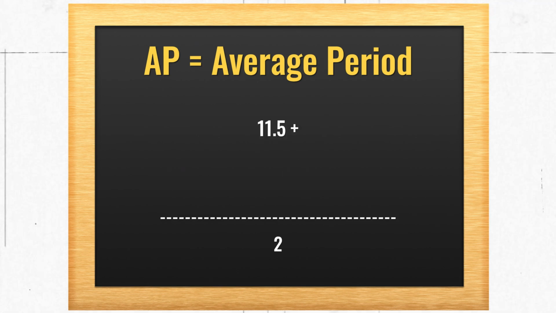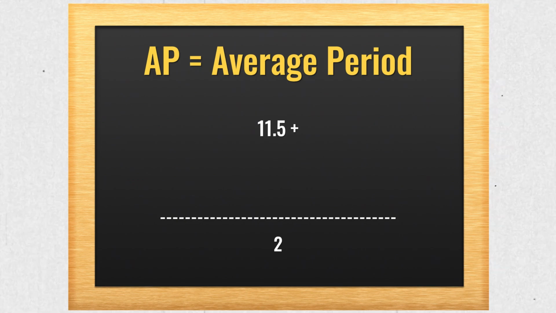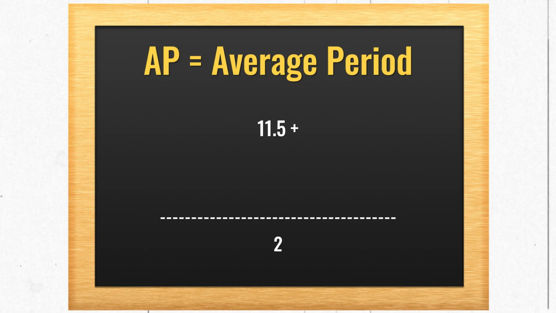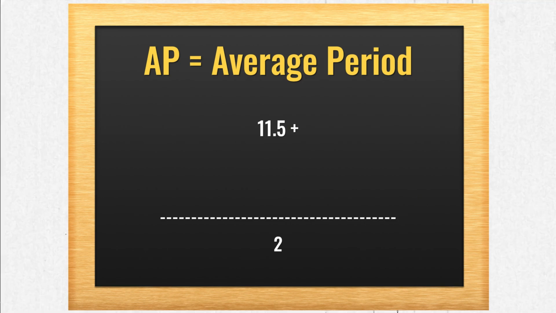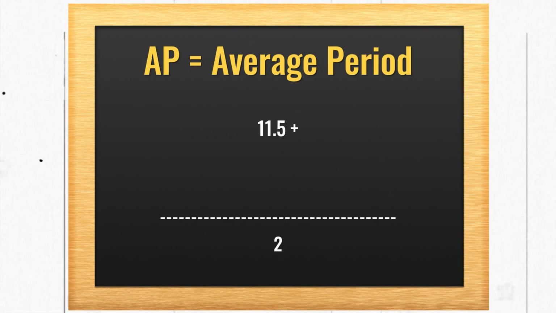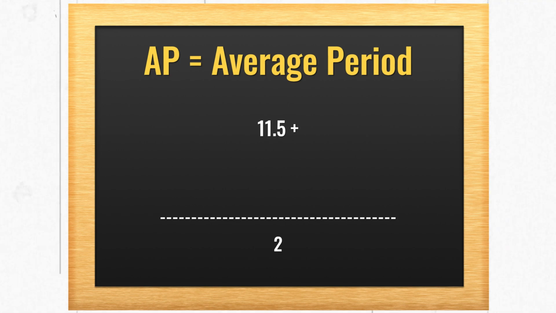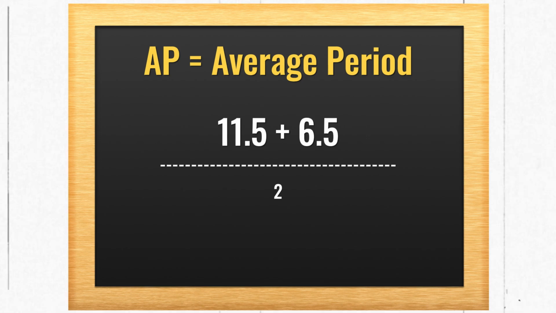So the months left after 15th April will be 11.5. Why is it so? Because half a month has been gone already. 15 days have already gone. So the remaining is half a month for April and the rest 11 months. So it is 11.5 plus. The last drawing was done on 15th of September. So from 15th September till 31st March, it will give you 6.5. Now let's see how come.